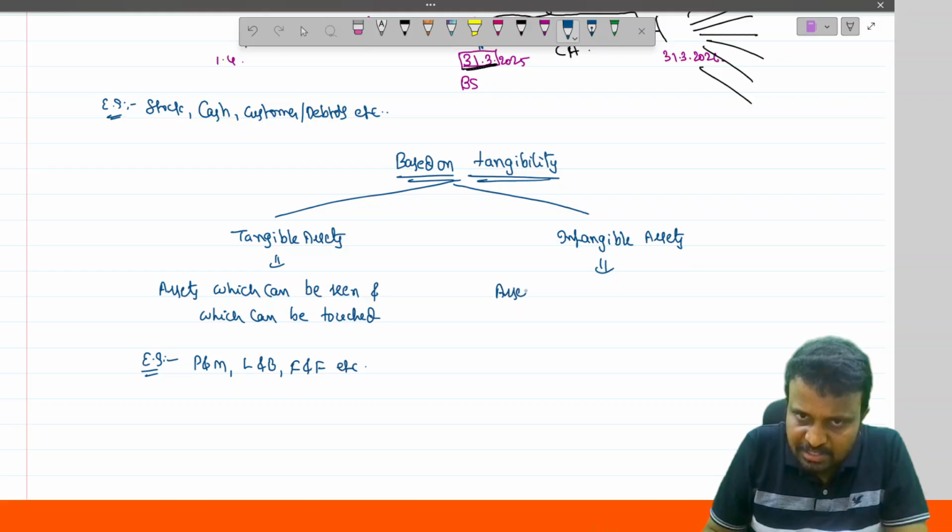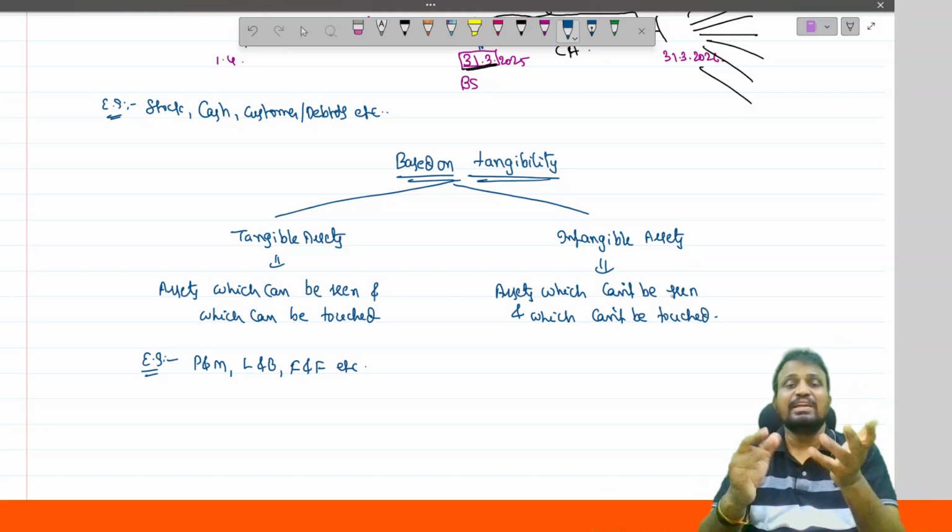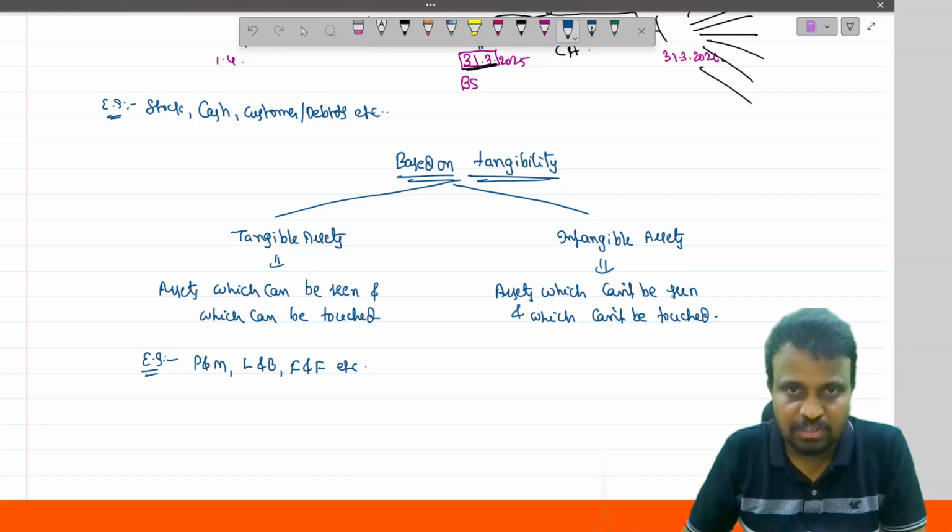And intangible assets are those which can't be seen and which can't be touched. Simply said, they have no physical existence.